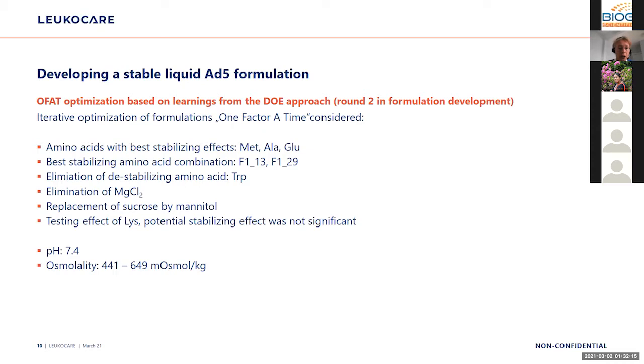We then optimize the formulations in a one-factor-at-a-time (OFAT) approach, focusing on methionine, alanine, and glutamic acid. We mainly optimized this formulation I pointed out before, as well as the second one. We eliminated tryptophan and magnesium chloride, replaced sucrose by mannitol in a test, and also tested lysine, again with pH 7.4 and an osmolality of about 450 to 650 milliosmol per kg.